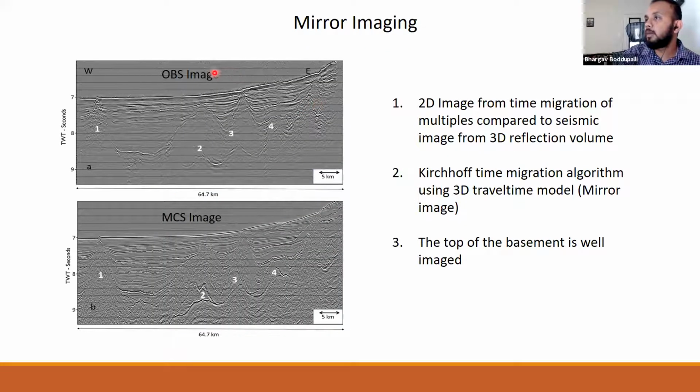This is the image which we developed along the 2D FWI line. We used the travel time model to do this, and this is the 3D multi-channel seismic image. The first thing we see is that we can use OBSs to generate images here. Though the quality of the image is not so great, we can still see that the top of the basement is well imaged. And this technique can become a standard processing technique in studies where there are no multi-channel data.